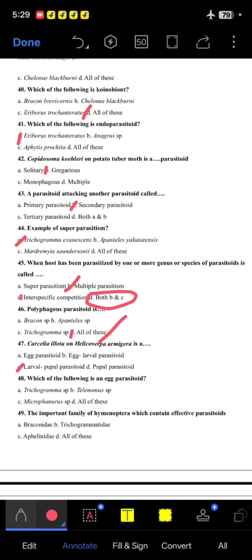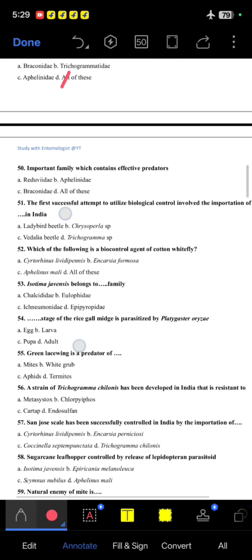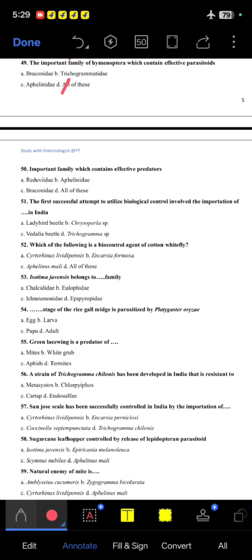48. Which of the following is an egg parasitoid? So all of these. 49. The important family of Hymenoptera which contains effective parasitoids. So all of these. 50th question. Important family which contains effective predators. So all of these.